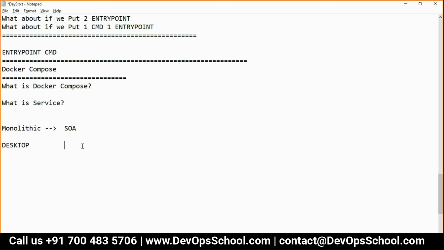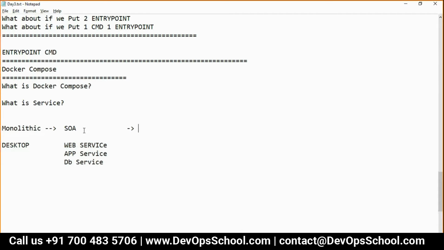Here, a web server is one service, correct? Then we got an app server, which is one service. The DB service. Like this, load balancer service, cache service, log service. So we got the service-based concept, service-oriented architecture.